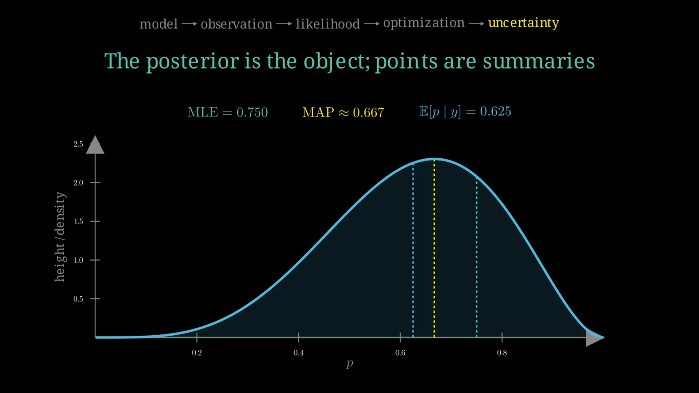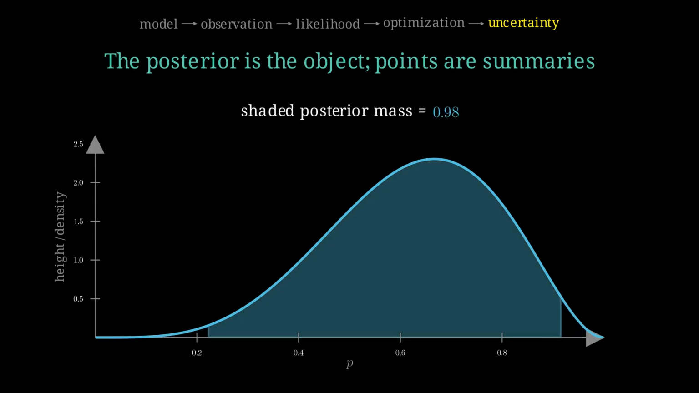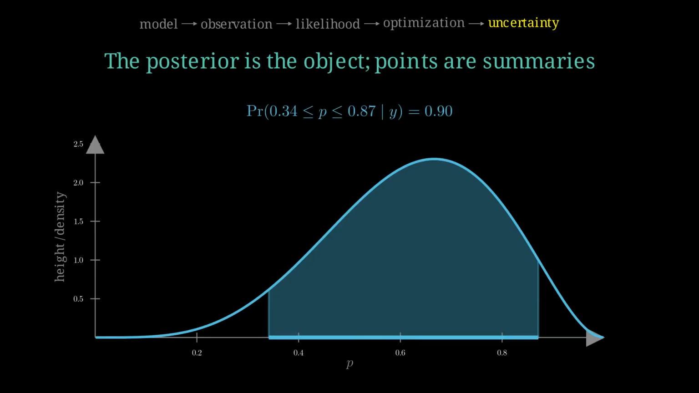Which point is the Bayesian answer? The posterior is the answer. A point is an additional summary, often chosen for a particular decision. Sweep inward from the tails and keep 90% of the posterior mass. Conditional on our assumptions, this shaded region has 90% posterior probability. For a continuous parameter, probability is area, not curve height.